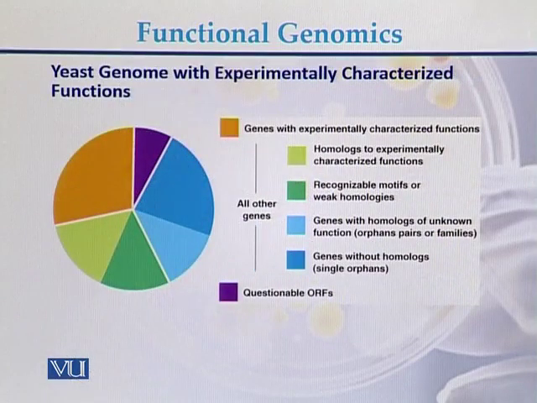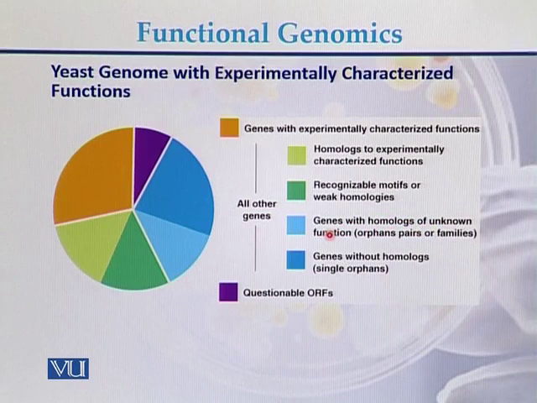As an example, this is the yeast genome with experimentally characterized functions. Here we can see the part of all those genes that have been experimentally characterized. This pie chart shows genes which are homologs to experimentally characterized functions. In green are recognizable motifs or weak homologies, and genes with homologs of unknown functions.